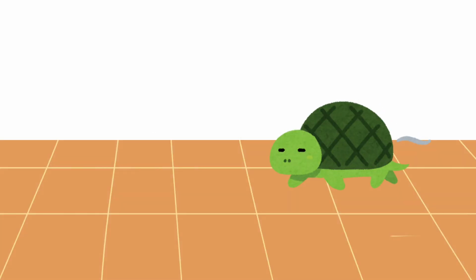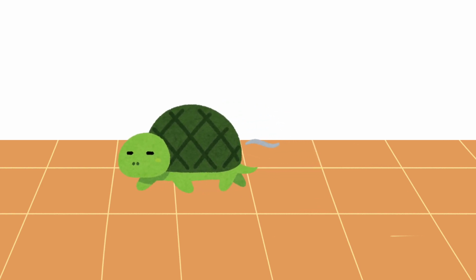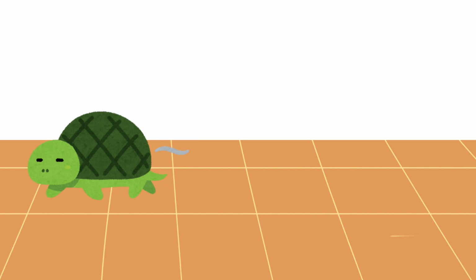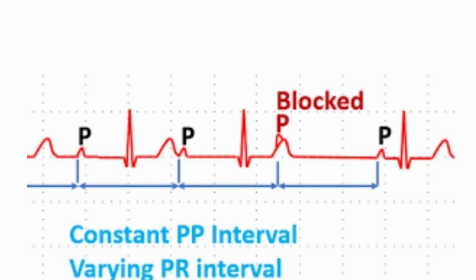Now in first degree heart block, there is only a delay. So it is slow, but it is normal. So there is P, there is QRS. The conduction is happening from SA node, it is carried over to the AV as usual, but there is some delay. There is usually a normal physiological AV nodal delay, but here the delay is even more. Usually the PR interval is less than 200 milliseconds, but if it's more than 200 milliseconds, it's called first degree heart block. So there is P, there is QRS, but the PR interval is prolonged. There is no skipping of QRS. Every P is followed by QRS in a first degree heart block.